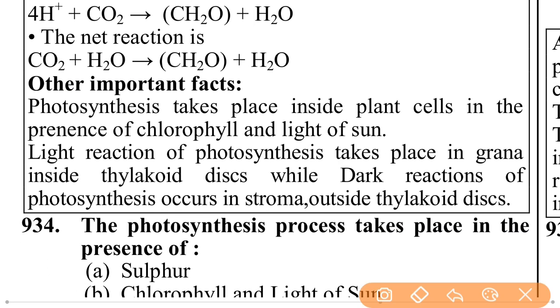Another important fact: photosynthesis takes place inside plant cells in the presence of chlorophyll and light of the sun. The light reaction of photosynthesis takes place in the grana inside the thylakoid discs, while the dark reaction of photosynthesis occurs in the stroma outside the thylakoid discs.